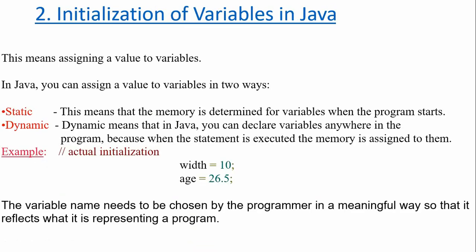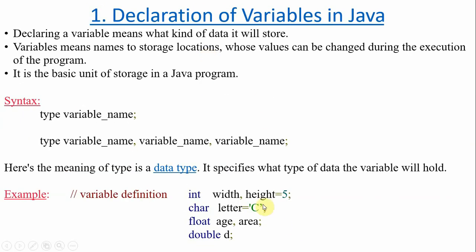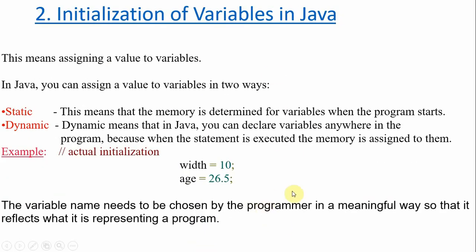Initialization of variables, we have already seen, but we'll recall once again. This means assigning a value to a variable. You can assign a value to a variable in two different ways, one static and one dynamic.